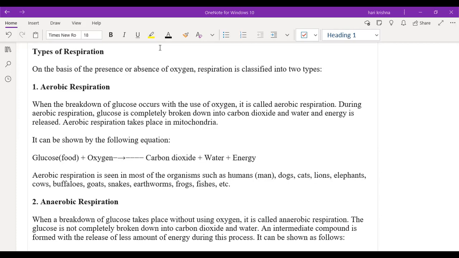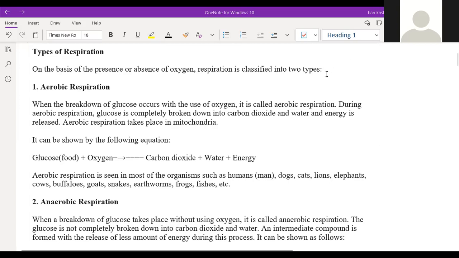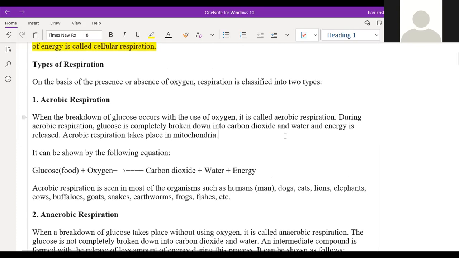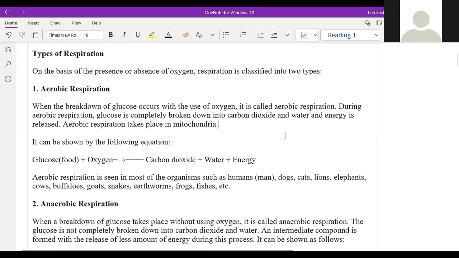Yeah, and in aerobic respiration, it releases carbon dioxide, whereas in anaerobic respiration, it releases ethyl alcohol, which contains more of lactic acid. And also, aerobic respiration releases water and energy. But anaerobic respiration does not release water because it does not require water for the respiration.